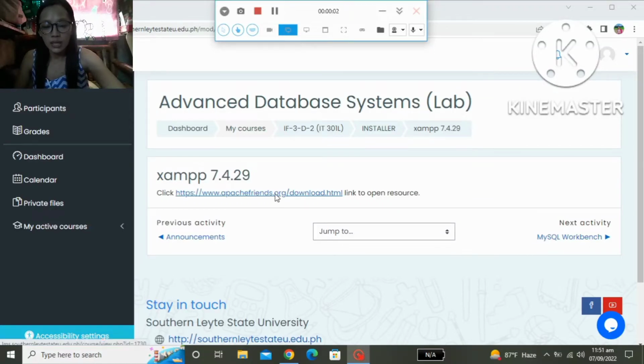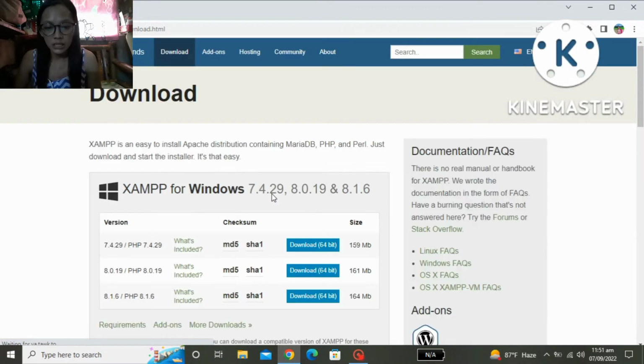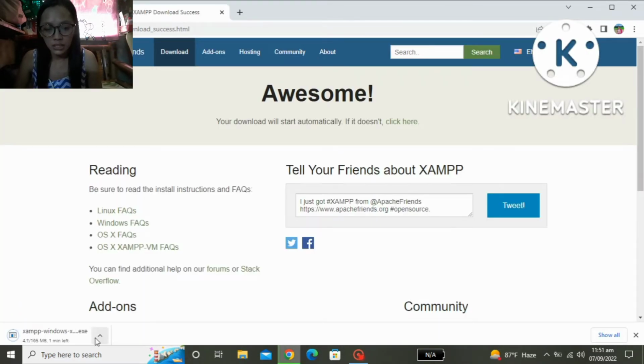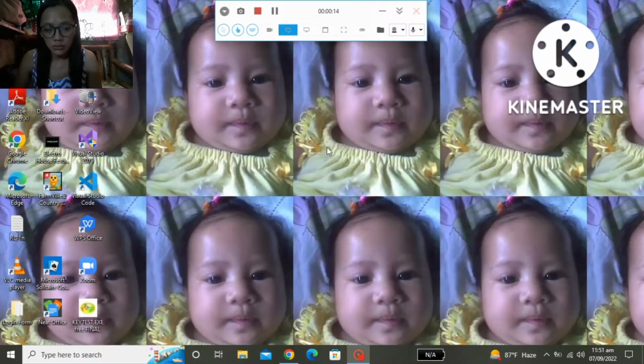Install the XAMPP application. First, click the link. I'm going to put the link in the comment section or down below. Then click the download. I've already downloaded it, so I'll cancel.